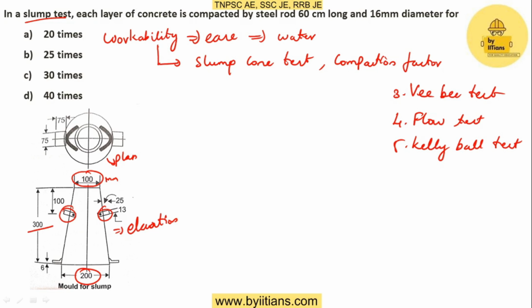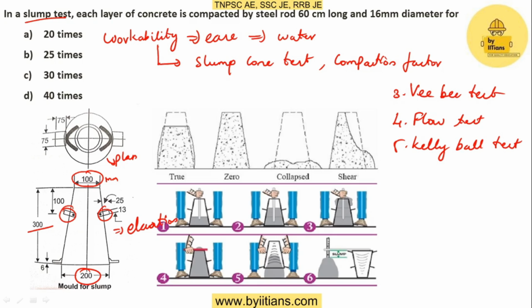The procedure for this is, first we have to make the concrete as per the proportion. As per the grade of the concrete we'll make the concrete, and here we have to fill the concrete for 1/3 of the cone. Okay, this is the first layer.